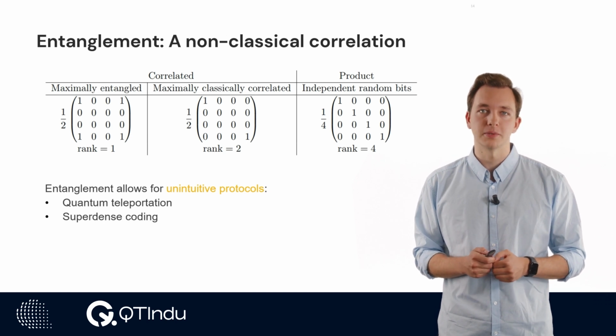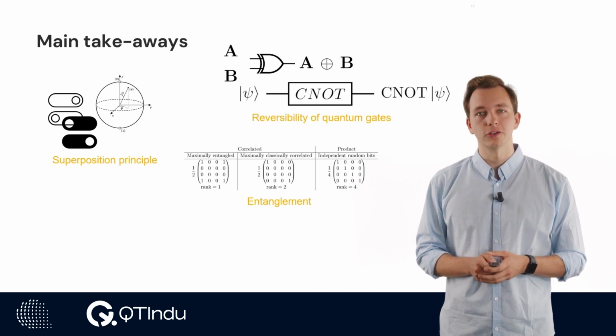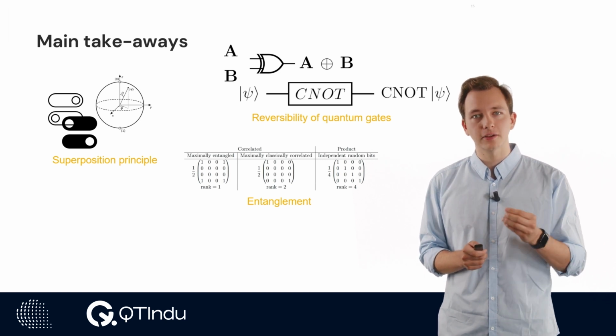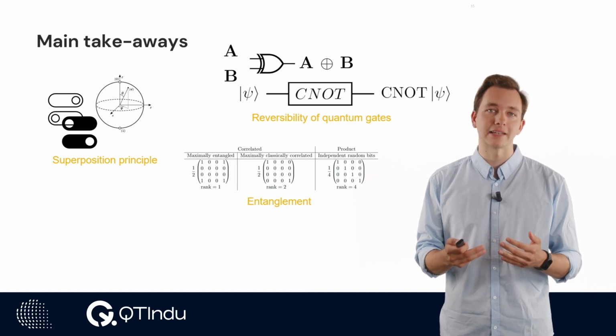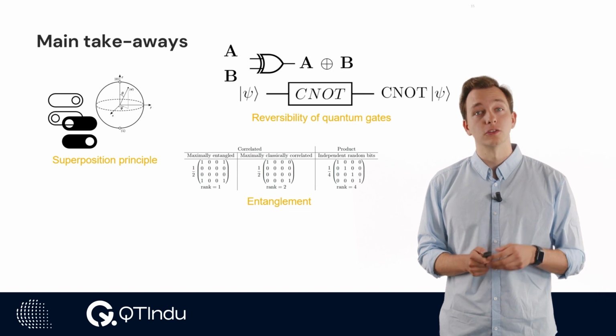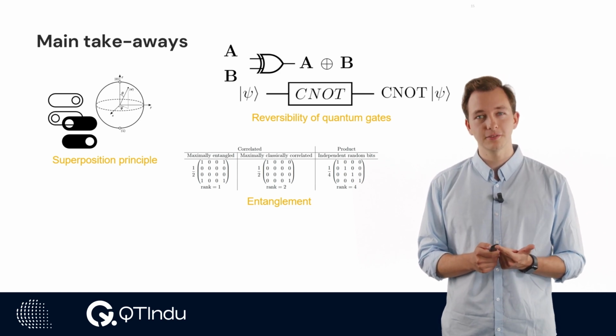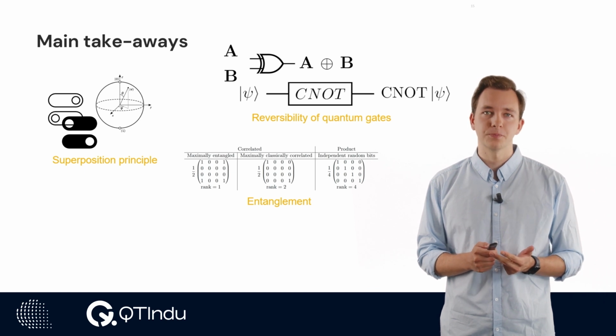via 1 quantum bit. This brings us to the conclusion of Module 2.1. To recap, we have been talking about the mathematical advantages of qubits above classical bits. These include the superposition principle, the reversibility or unitarity of quantum gates, and quantum entanglement.